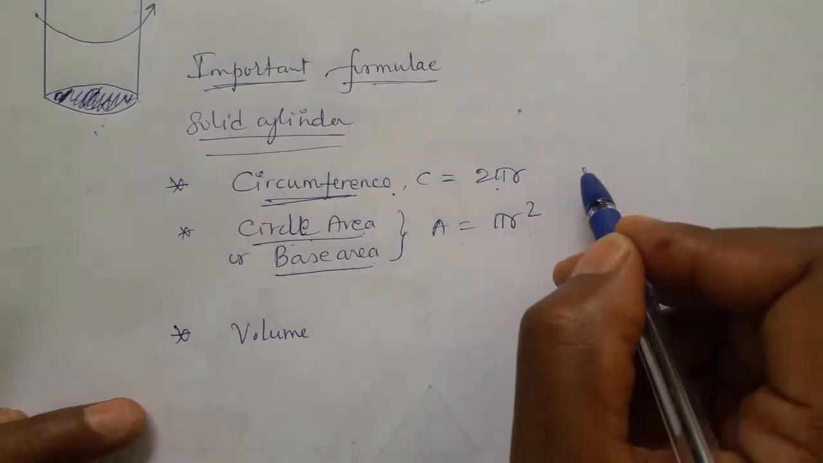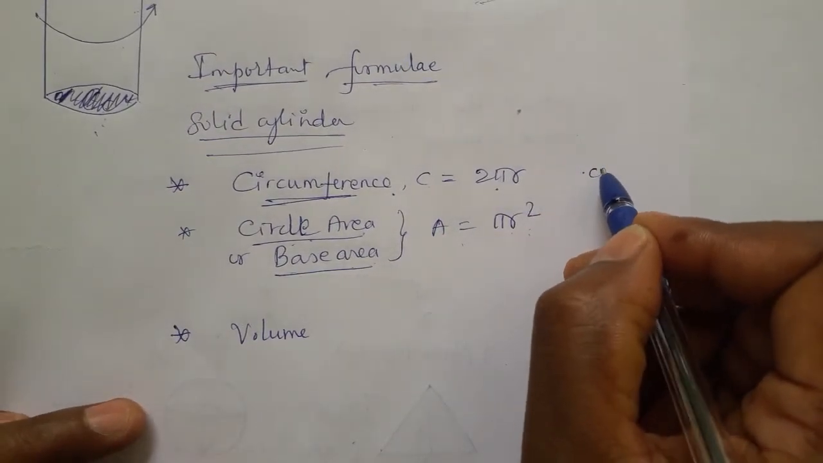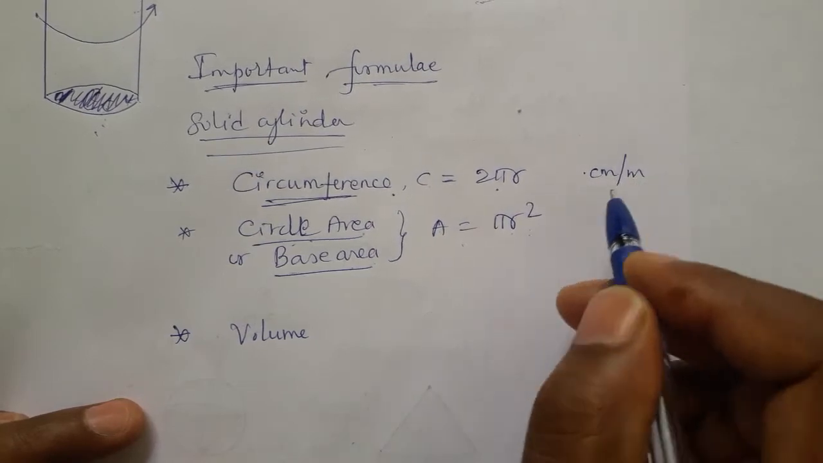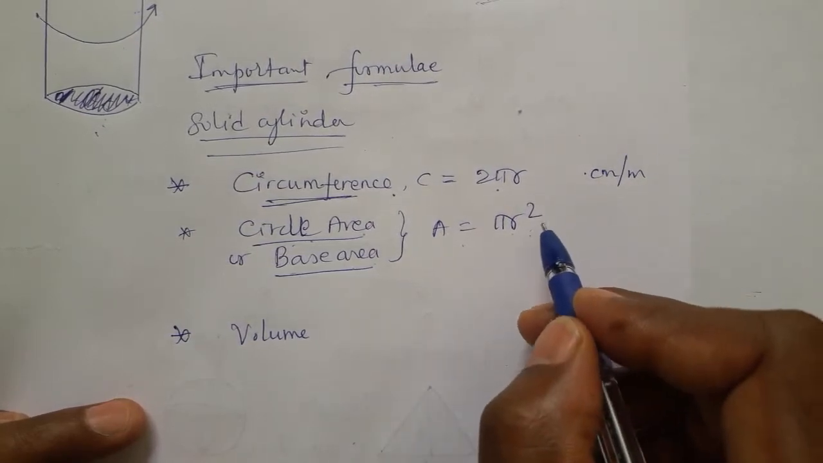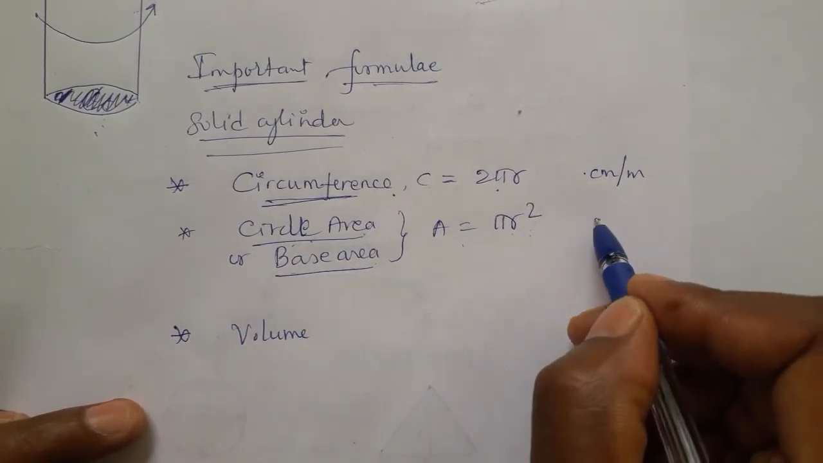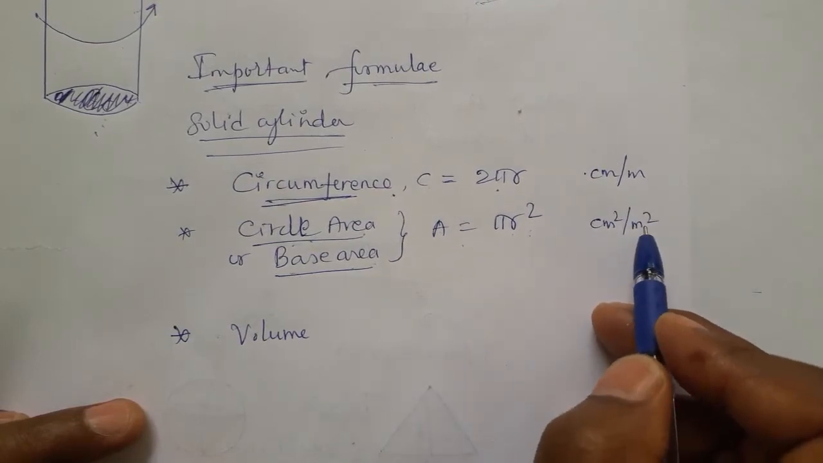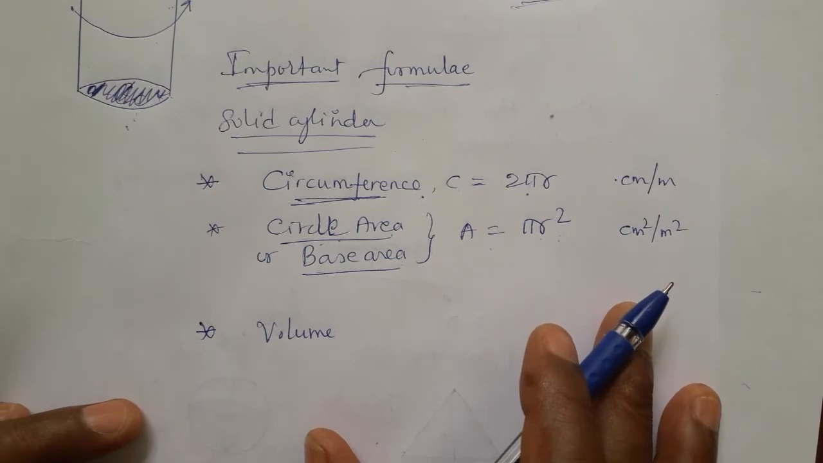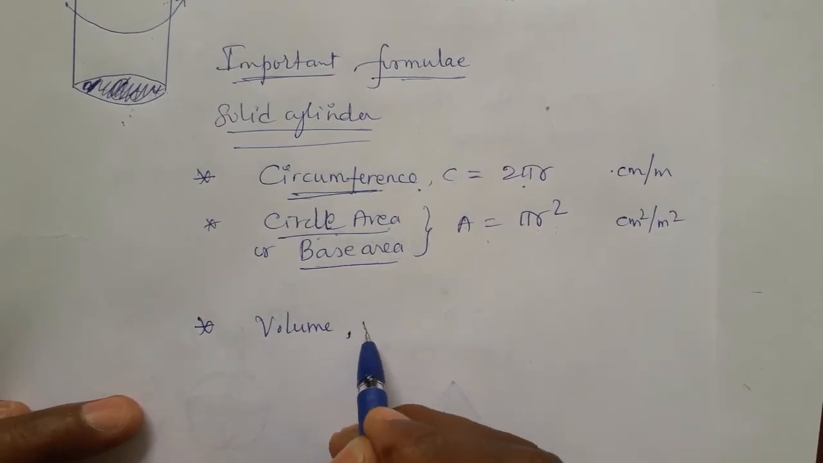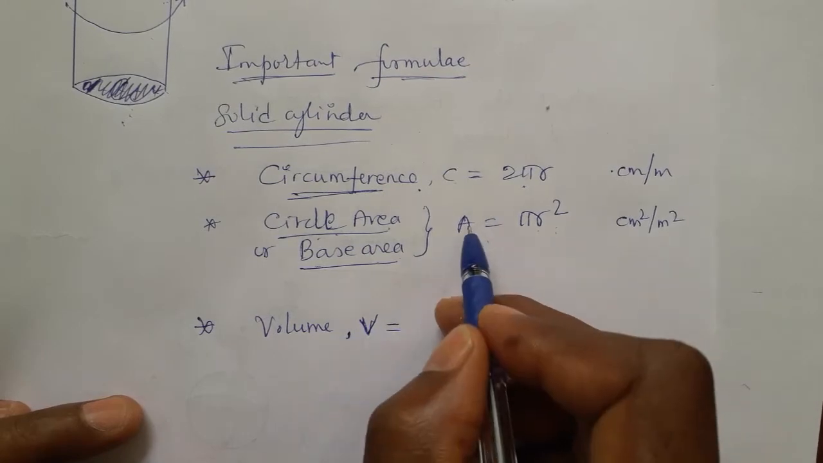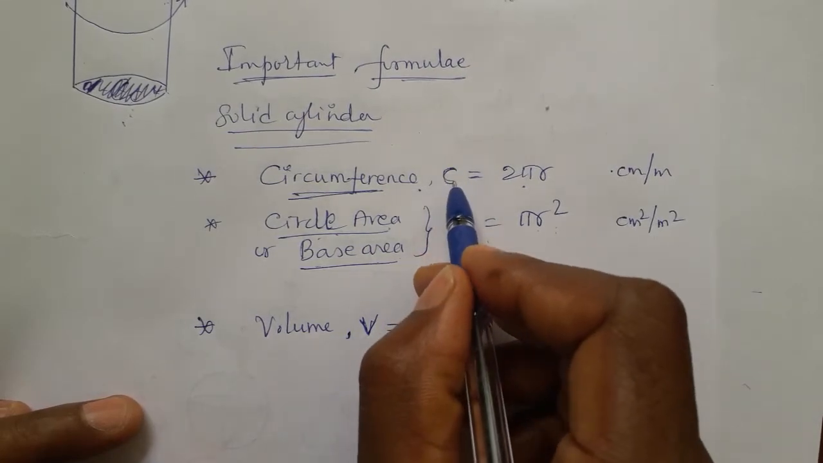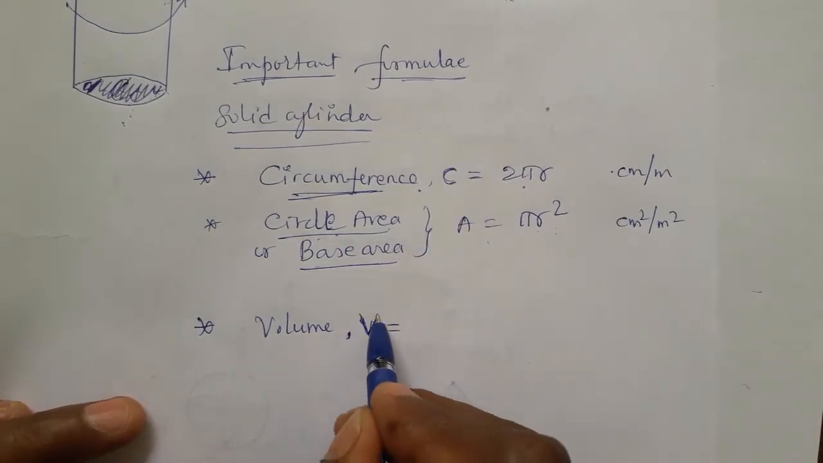The circumference unit is only centimeter or meter or kilometer, like monodimensional. Circle area is centimeter square or meter square, like that. You can use centimeter square or meter square, depending on the given units. Volume is shown by capital V, area is capital A, circumference is capital C.